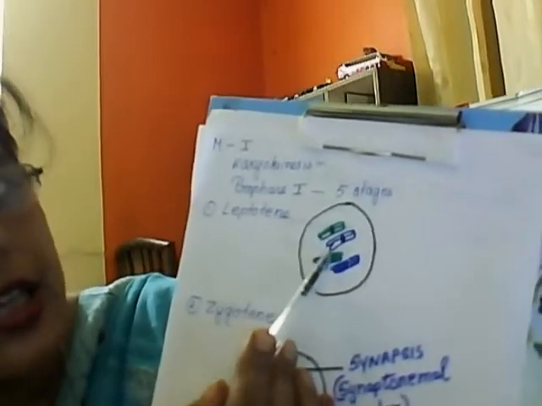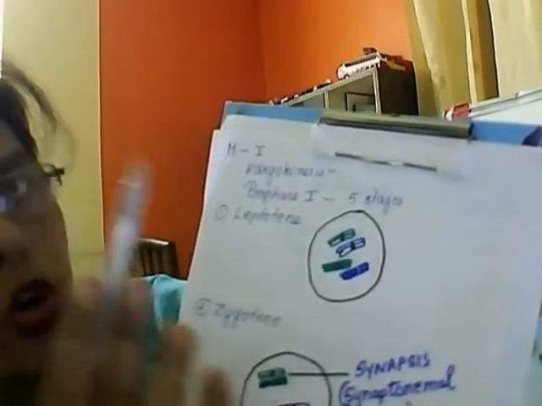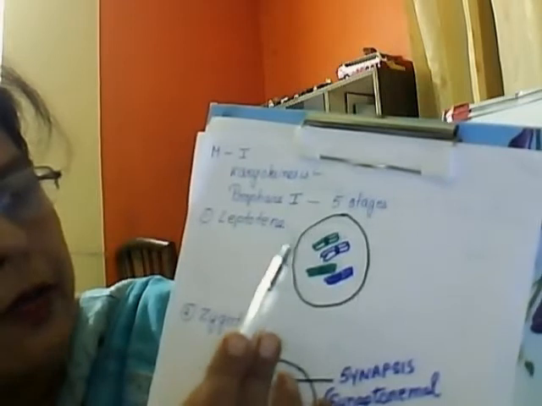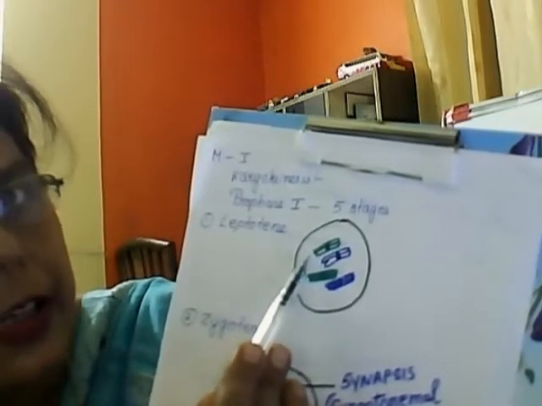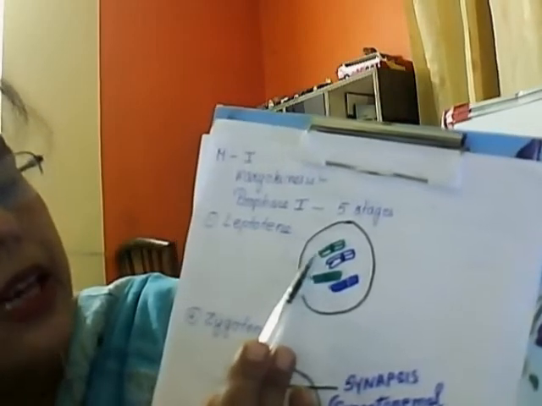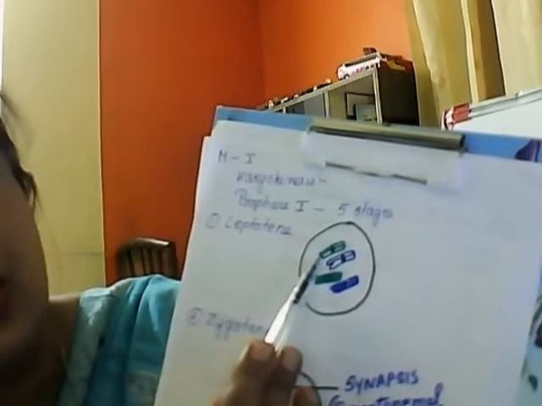But here you just see, while explaining mitosis I said that the chromosome structures become distinct, and when we talk of a chromosome, that means it has 2 chromatids. Here also they have 2 chromatids, but these 2 chromatids remain intact in meiosis.